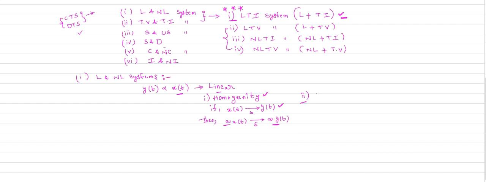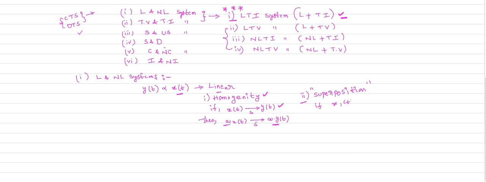So what is the second condition? The second condition is that it must follow the principle of superposition. All linear systems must follow the principle of superposition. So what is the principle of superposition?